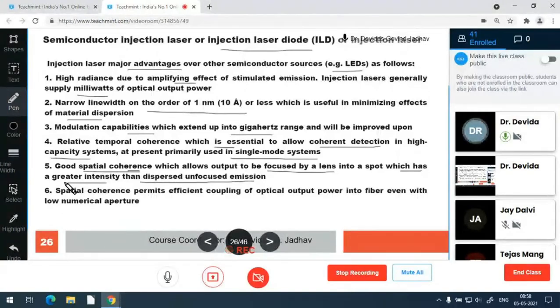It has a more intense, undispersed and focused emission. So spatial coherence permits efficient coupling of the optical output power into the fiber, even with very low numerical aperture. It is a pencil-like beam, so it can couple to very low numerical aperture fibers very efficiently.